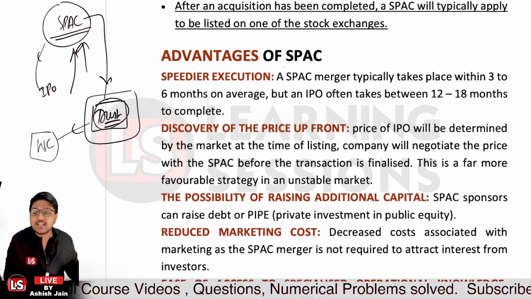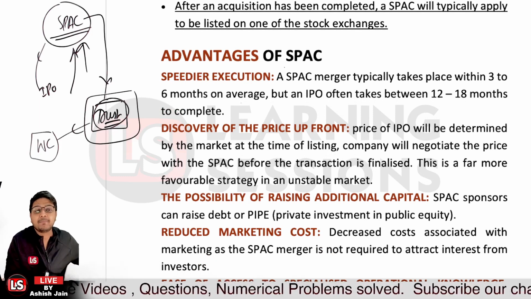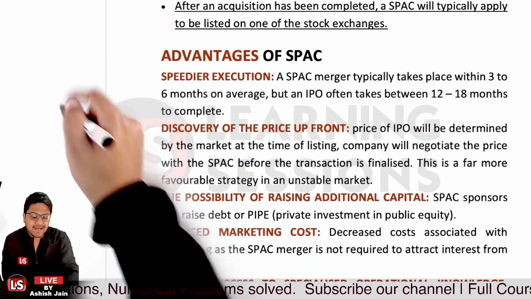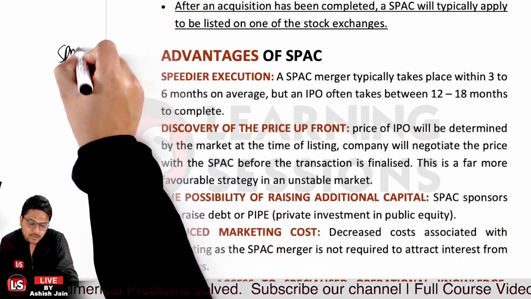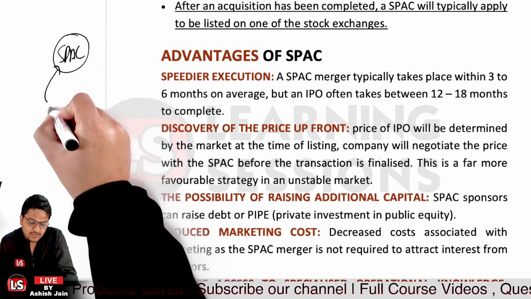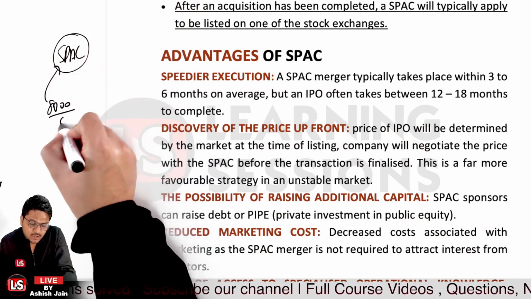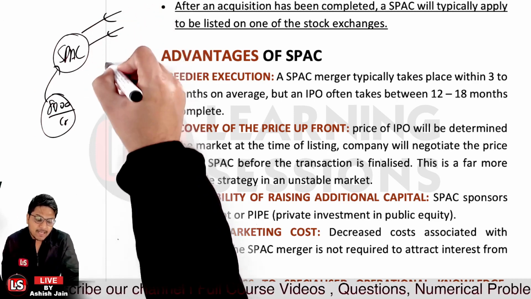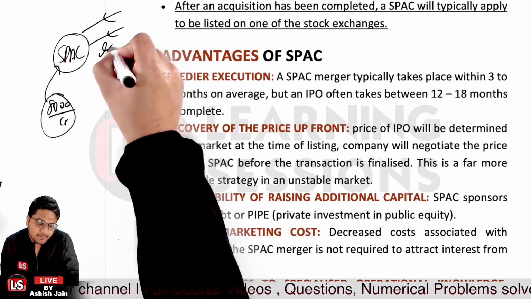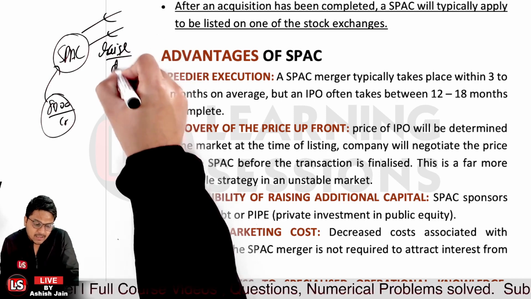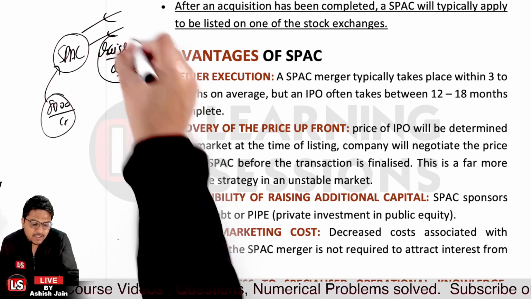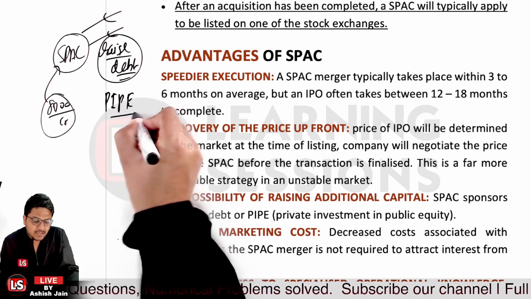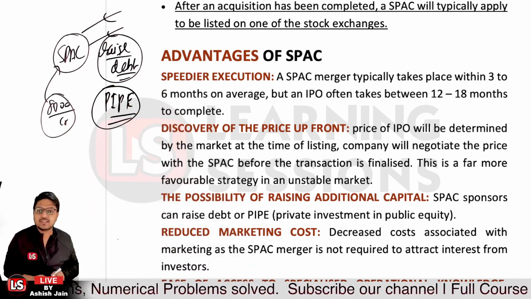What is that PIPE particularly? It is private investment in public equity, right? So they can be raising more debt. Let's say in a case that the SPAC raised 8,000 crores. Just for the instance, we are considering that the SPAC raised 8,000 crore for the acquisition, but they need extra funds. So for that purpose, they can raise debt, or they can go for PIPE, that is private investment in public equity. They can go for these things also, right?